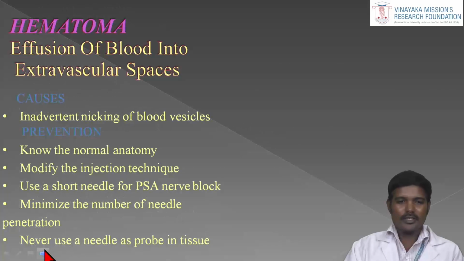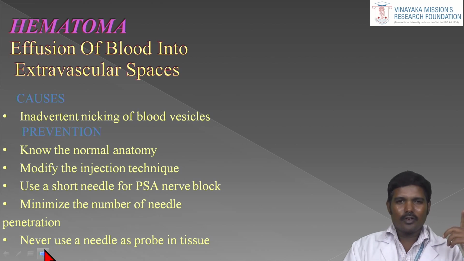So the next complication is hematoma. Hematoma is nothing but effusion of blood into the extravascular spaces. Our target is a nerve, but the nerve comes as a neurovascular bundle. For example, while giving the posterior superior alveolar nerve block, there is a pterygoid plexus there. Using a long needle of more than 60 millimeter, what happens?